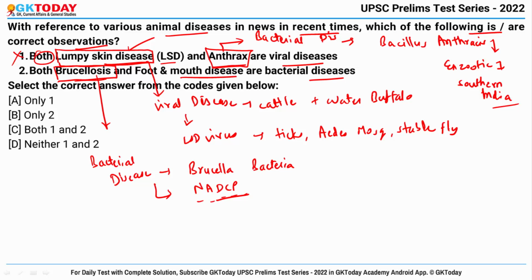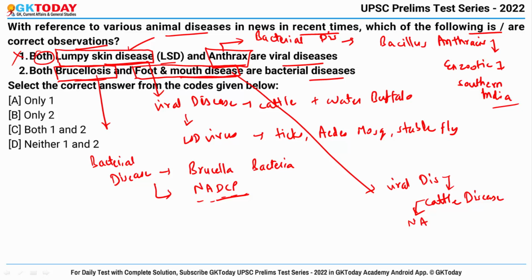Now talking about foot and mouth disease, it is not a bacterial disease but it is a viral disease, and it is a very common disease that affects cattle in India, and the vaccination to control this disease was introduced under again NADCP, that is National Animal Disease Control Program. So since it is a viral disease, both of them are not bacterial diseases, so it is also wrong, and correct answer becomes neither 1 nor 2.